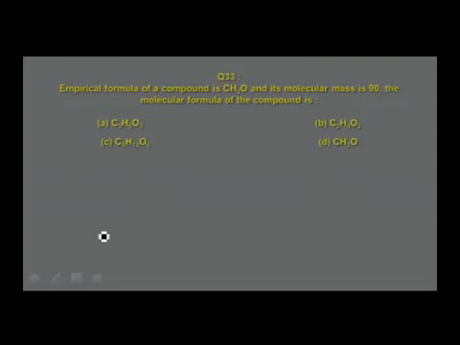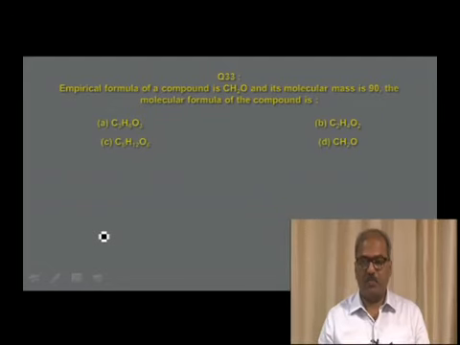Another interesting question, the empirical formula, a molecular formula type. Empirical formula of a compound is given CH2O and its molecular mass is 90. The molecular formula of the compound is option A C3H6O3, option B C2H4O2, option C C6H12O6, option D CH2O. In this particular question, empirical formula is given directly, and we use the formula to calculate the molecular formula. The relation to be used is N into empirical formula is equal to molecular formula.